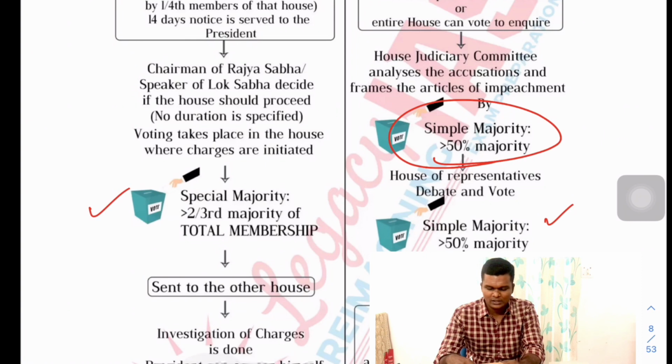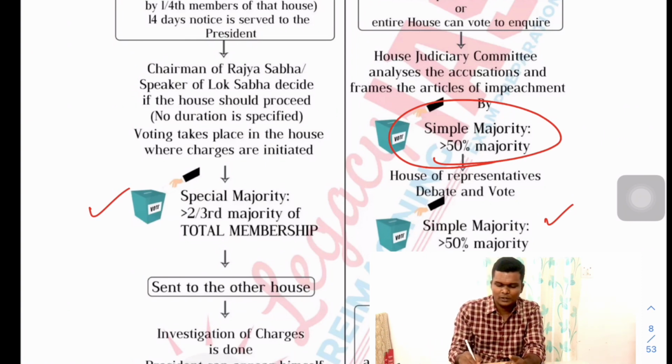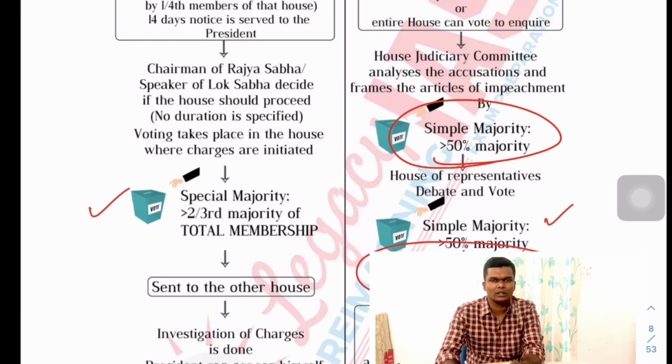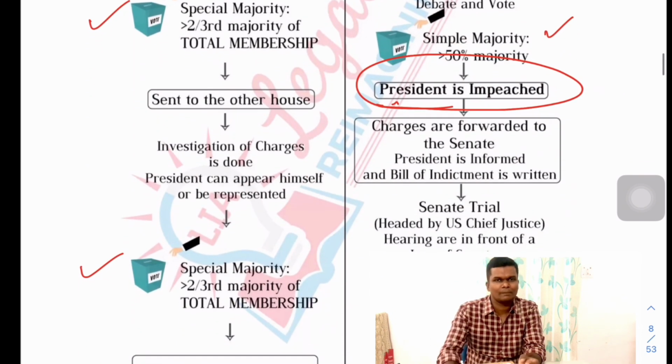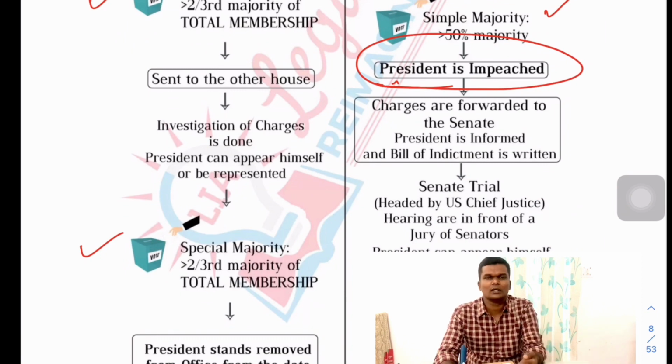So here, the same case in the US is where a 50% majority has to support in the house in which it is originating, and then once it is debated and passed with a simple majority, the President will be impeached, and then it will go to the second stage in the next house for removal of the President. The only difference, almost the same from one house to the other, in the US is from the lower house to the upper house, or the House of Representatives to the Senate.